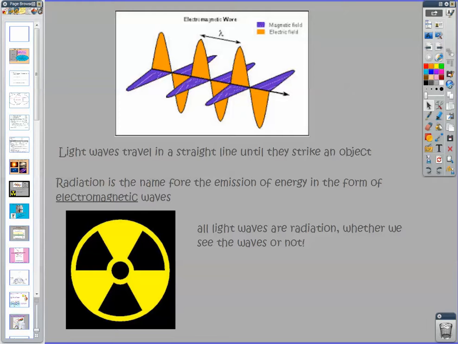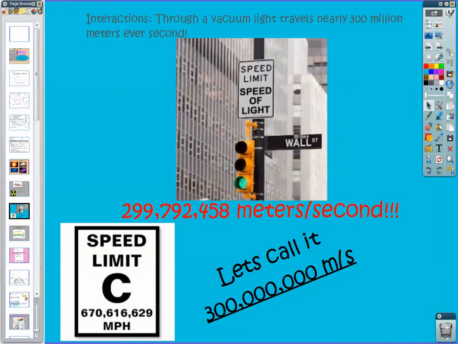Now, anytime we have energy being transmitted by an electromagnetic wave, we call it radiation, and this includes all types of light. Light we can see, light we don't see. In fact, we can use the words light and electromagnetic wave synonymously, to mean the same thing. And generally, the word radiation gets this negative stigma, like people think that it's a bad thing. Some radiation is dangerous, but not all radiation is.